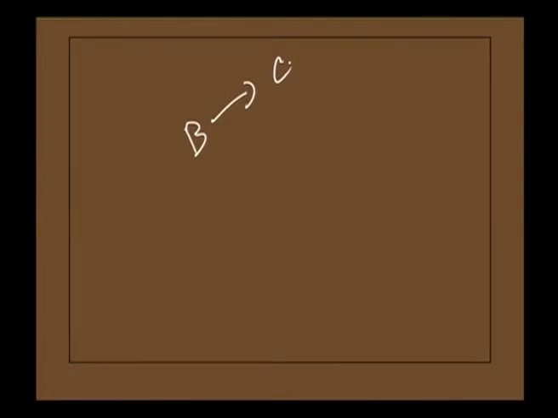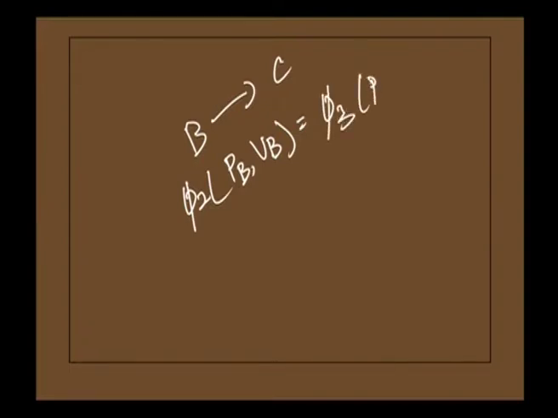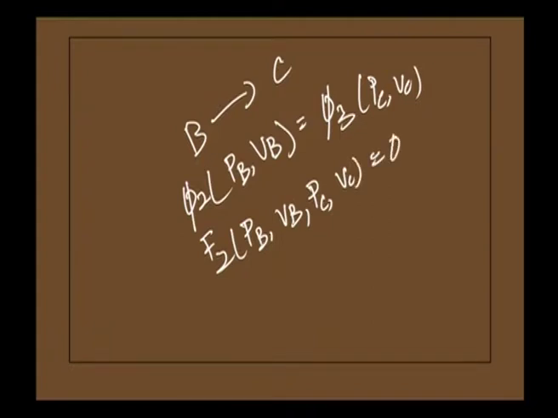Therefore, mathematically, the equation for pressure and volume for the systems B and C can be written as pi 2 of P B comma V B is equal to pi 3 of P C comma V C. So, this can be written as F 2 of P B comma V B comma P C comma V C is equal to 0.